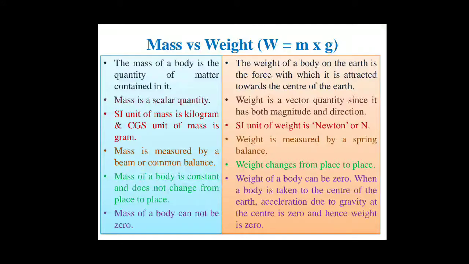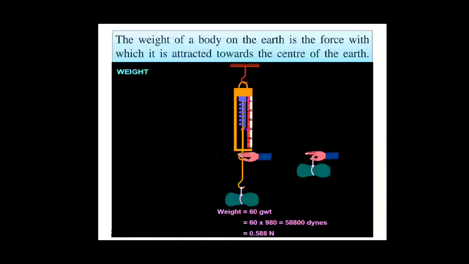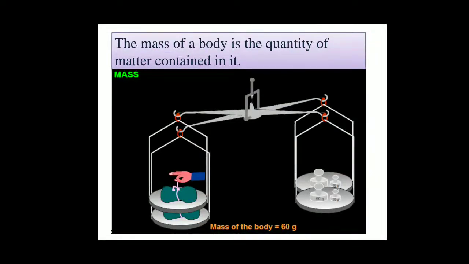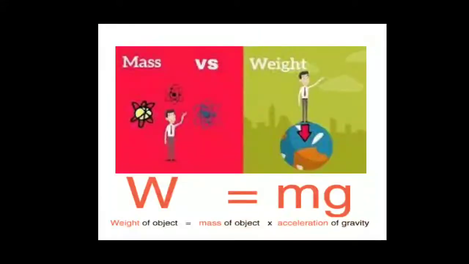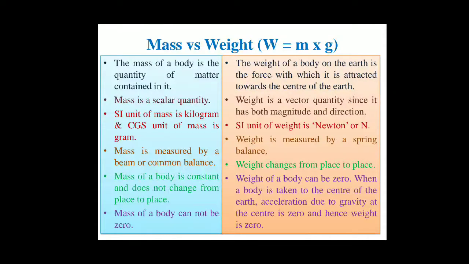Mass is measured by beam balance or common balance. What is a beam balance? You can see this. You must have noticed shopkeepers using it to measure the mass of the object you are purchasing. This is a beam balance. It measures mass. And this is a spring balance. It measures the weight of the object. Now, weight is measured by spring balance.